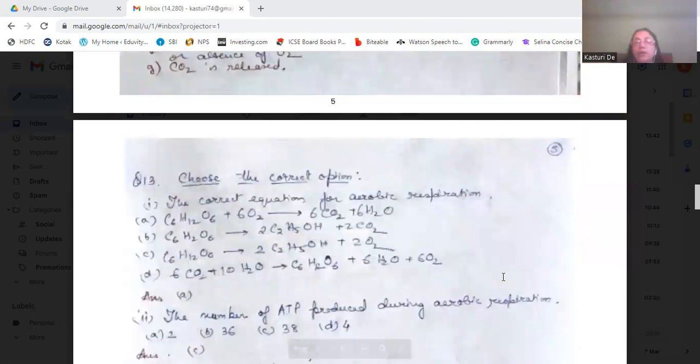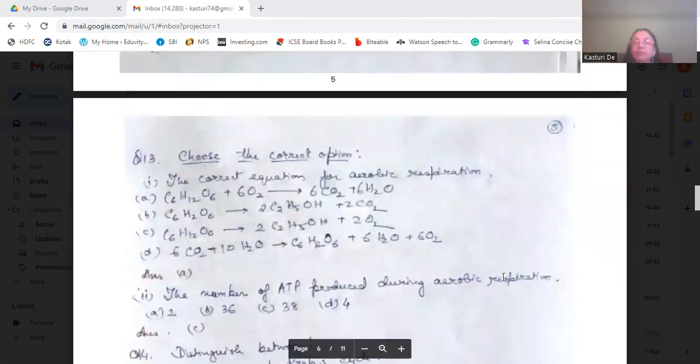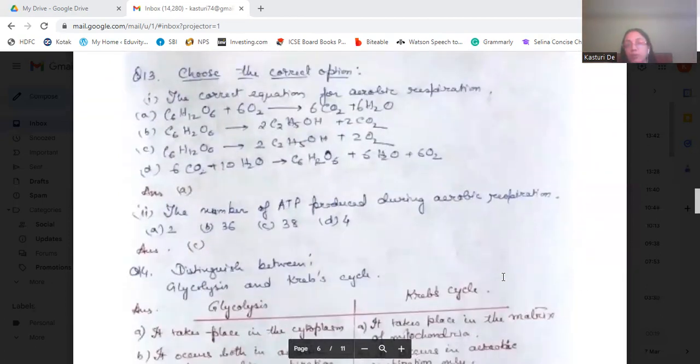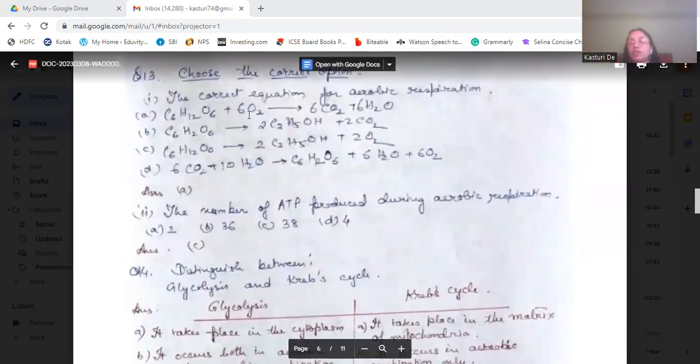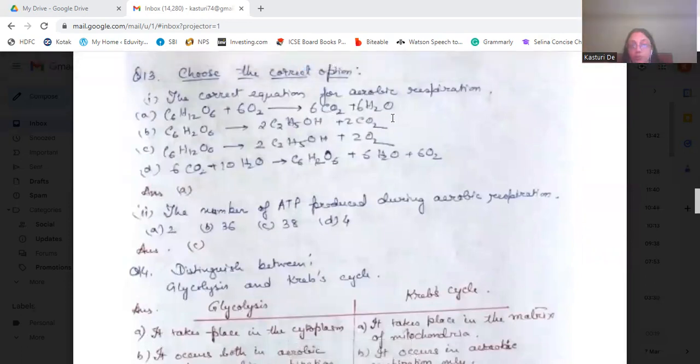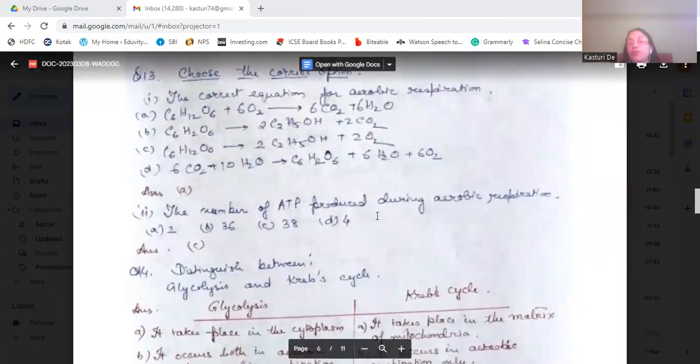Now choose the correct option. The correct equation for aerobic respiration is C6H12O6 + 6O2 gives 6CO2 + 6H2O. This is the correct option. Next, the number of ATP produced during aerobic respiration is 38 ATP.